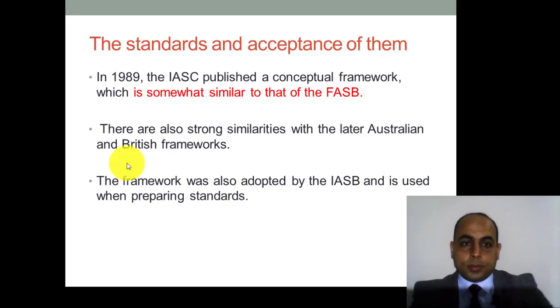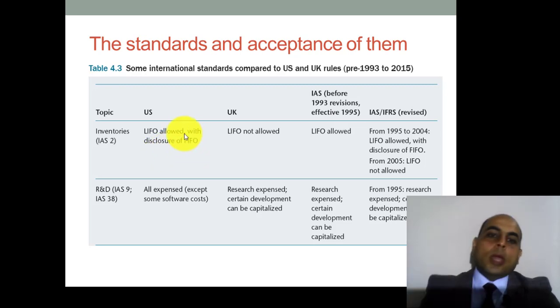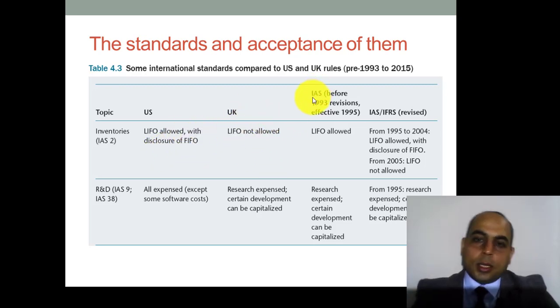Let us go to the next point, the similarity between the standards. It's a very important point. Let us see this example. Inventory under US GAAP: LIFO, last in first out, is still allowed, but with disclosure of first in first out. In the UK, LIFO is not allowed, but in international accounting standards, before 1993, LIFO was allowed, last in first out, and it was allowed until